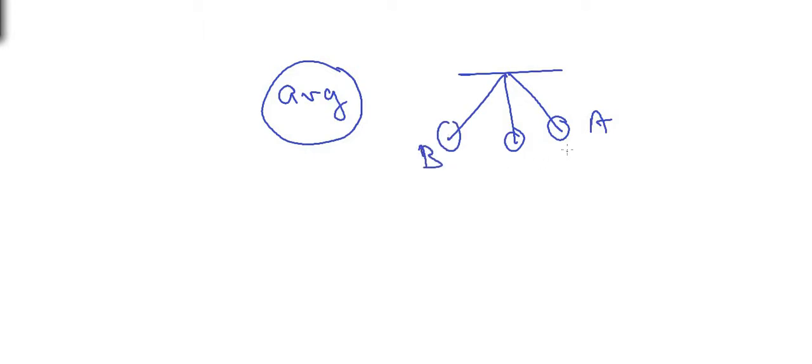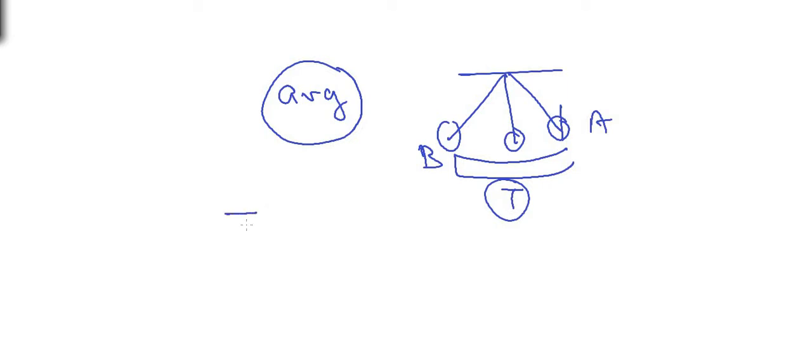Now let us take an example. Suppose we are calculating the time period of a simple pendulum. When the simple pendulum starts from point A, goes to point B and returns back from B to A, this is called its time period. Now to measure this time period, if we are using a stopwatch, then when the ball starts from point A, we are going to press the stopwatch. It takes certain time to press the stopwatch. Then when the ball goes to B and returns back to A, we are going to stop the stopwatch. To start and stop the stopwatch, it takes certain time.